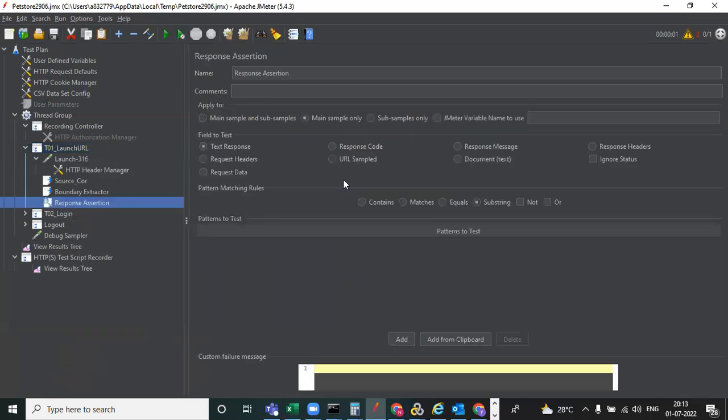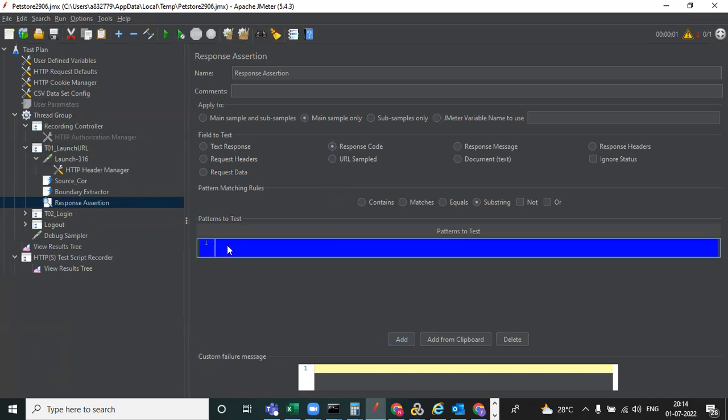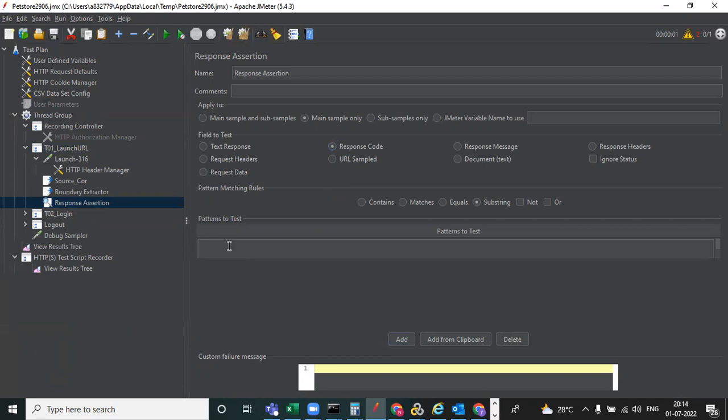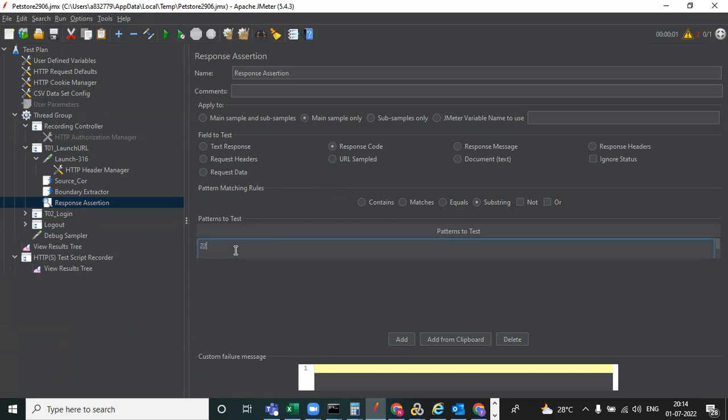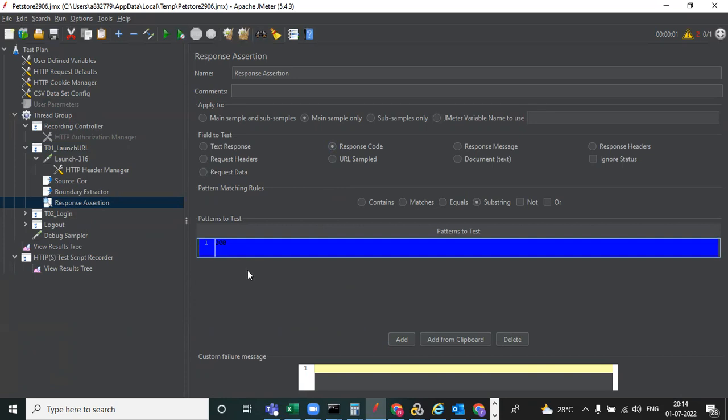Click on that, and after that, if it is text, you can give the text here. Maybe you are selecting the response code. Response code, maybe 200 is there, right? You can just add it and give 200. A valid response means 200 only, right? That is why I have given 200.